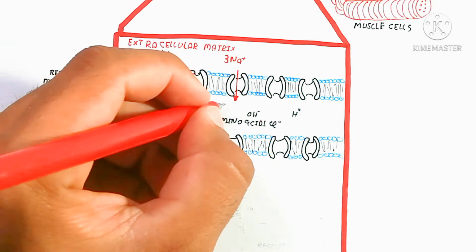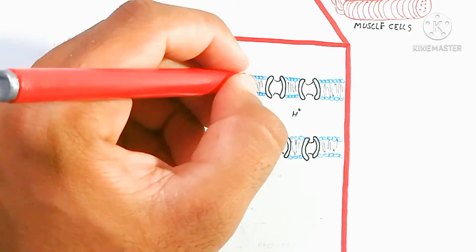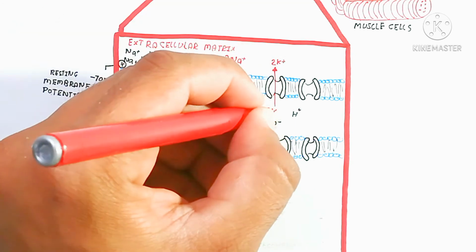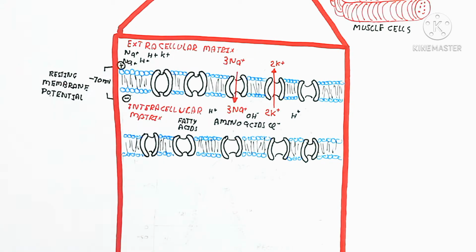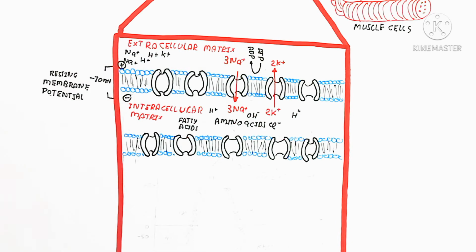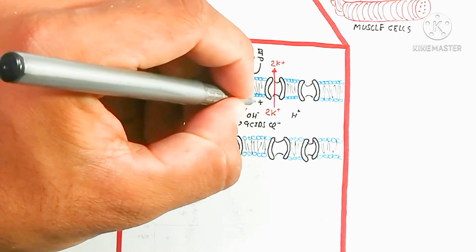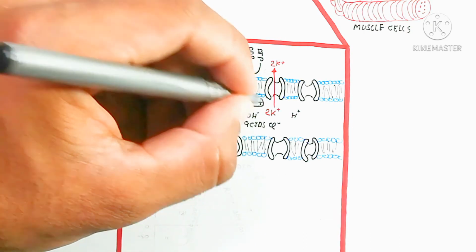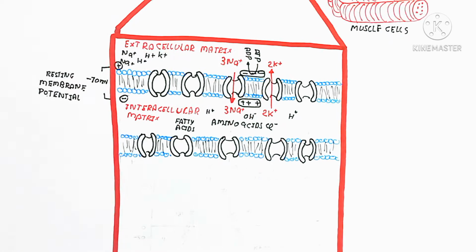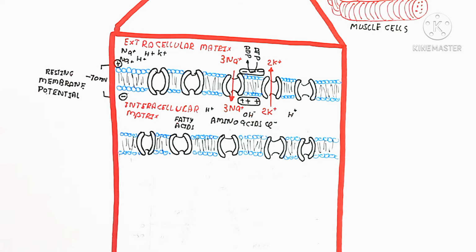When an action potential is created, three sodium ions move inside and two potassium ions move outside. What does that mean? It changes the charge by using ATP. It is active transport because it goes against the concentration gradient, creating a positive charge. Here the negative charge is inside, while outside is the positive charge.